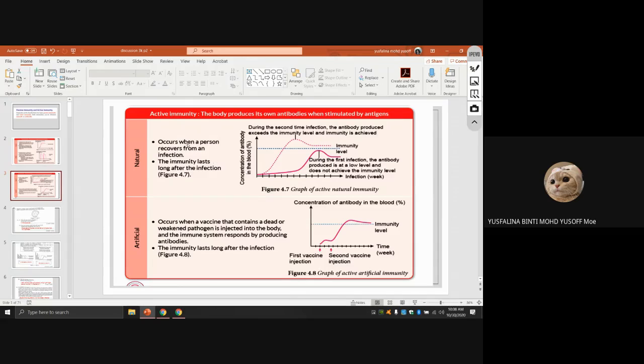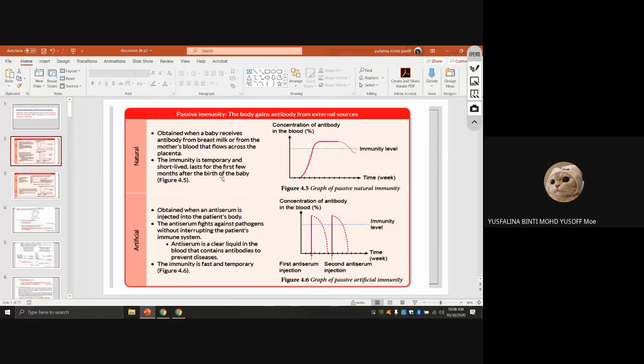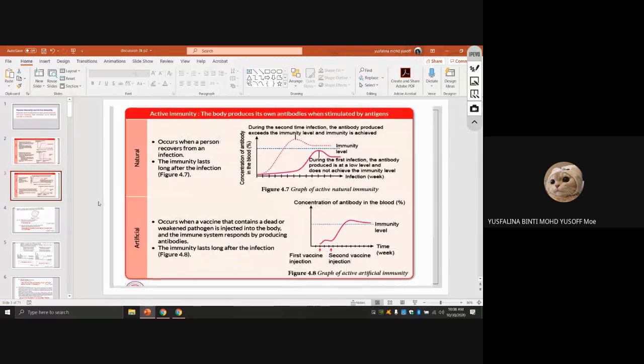So this one lasts long, compared to the passive one, which is only temporary. Let's say a person got the first infection. After that, the person will become immune. During the second infection, the antibody produced exceeds the immunity level and immunity is achieved.